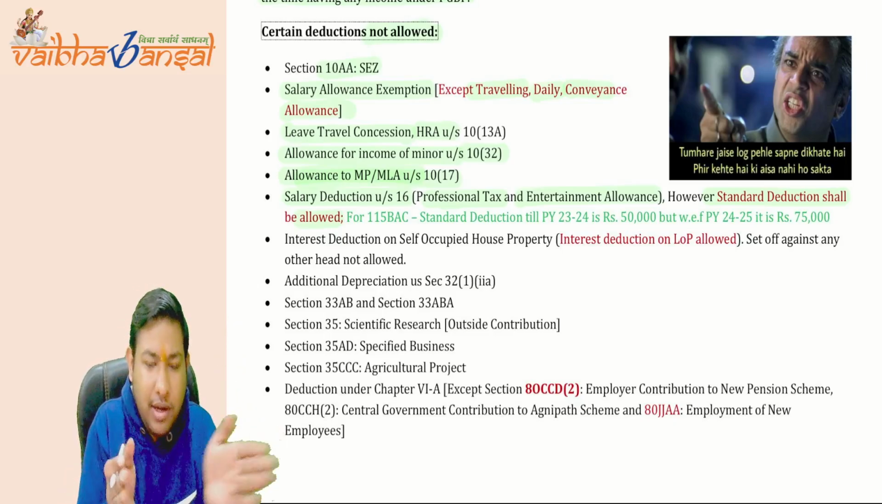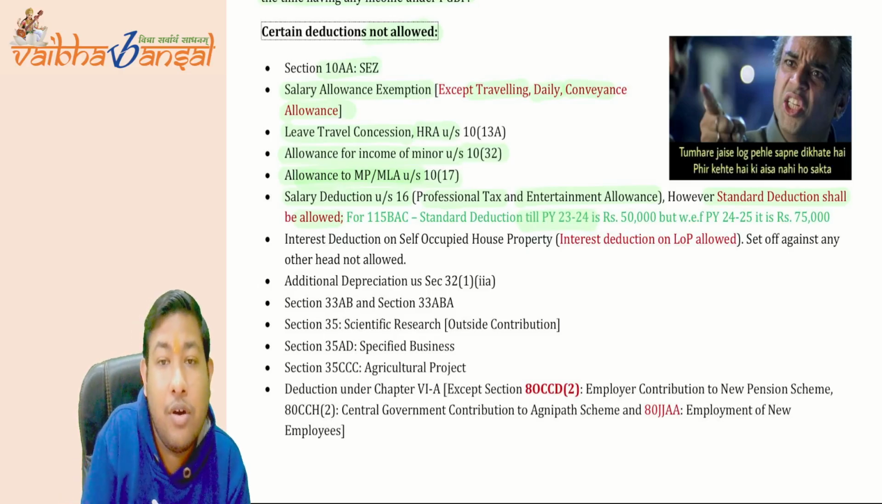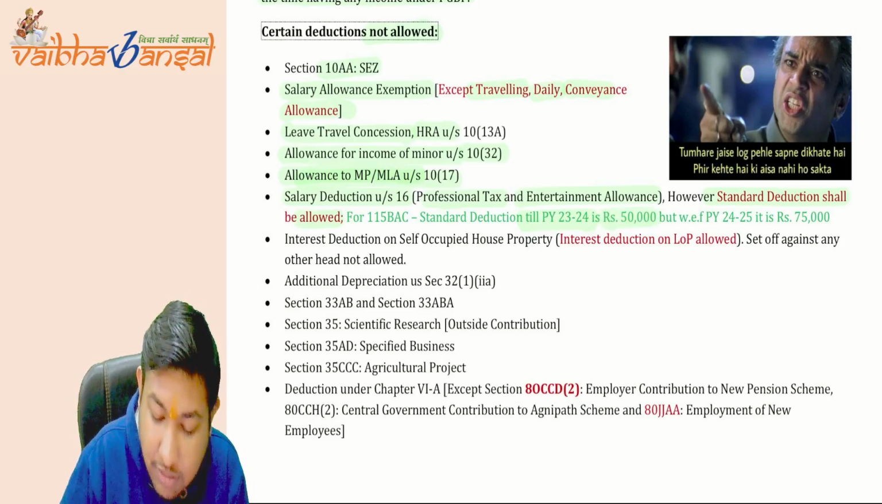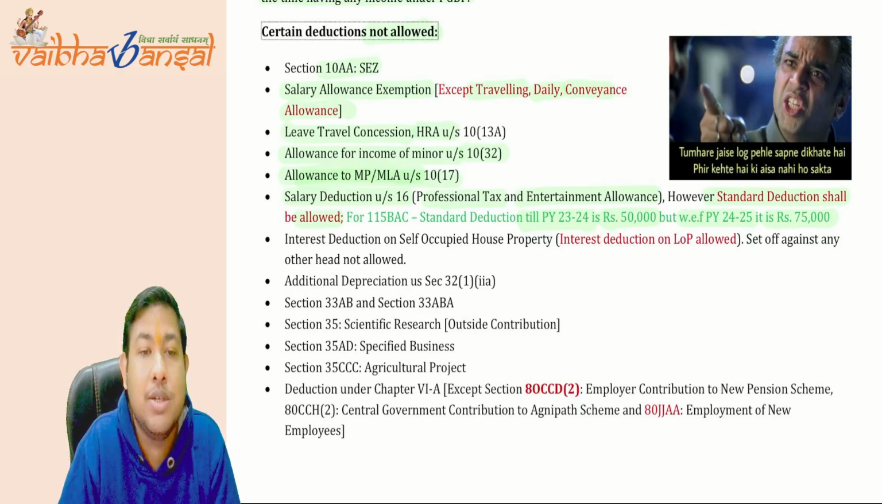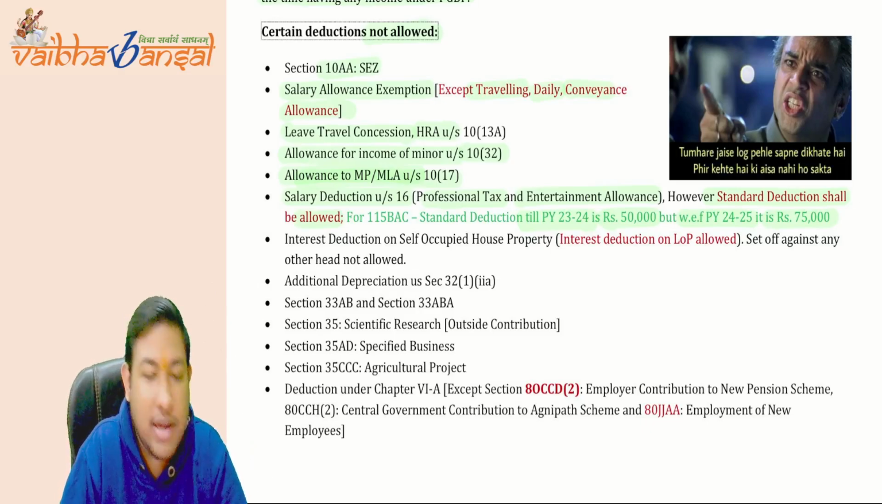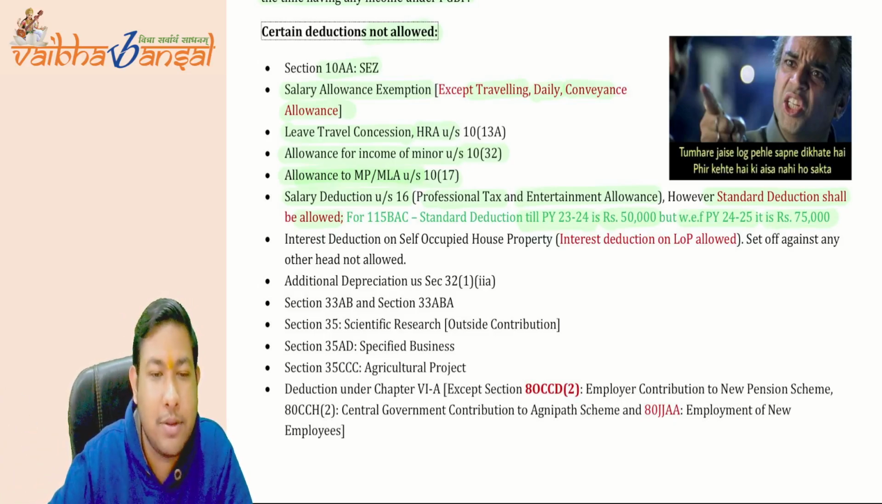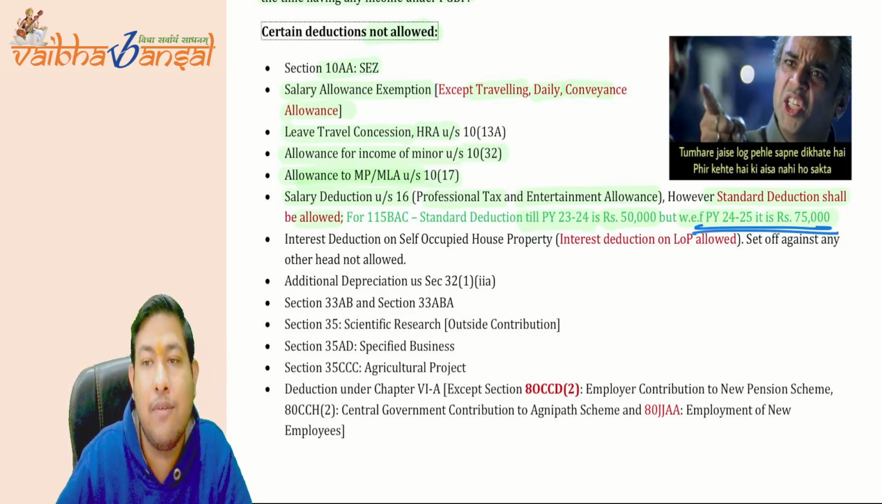But if you are till the previous year 23-24, the standard deduction will be 50,000. After that, it will be 75,000 for section 115BAC only, and not the earlier parts. Up to previous year 23-24 it is 50,000, but for previous year 24-25, it will be 75,000. For your attempt, it is 75,000 only. For your attempt, you have to learn 75,000 only.